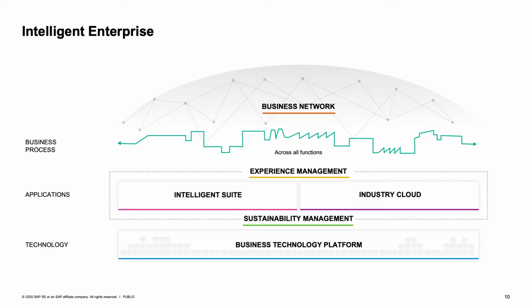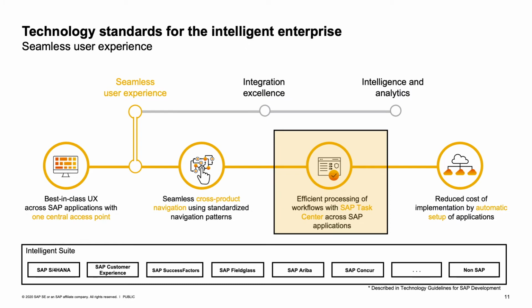Intelligent Enterprise applies advanced technologies and best practices within agile and integrated business processes. This helps them to be more resilient, profitable, sustainable, and become best-run businesses. Let me go through the technology standards for the Intelligent Enterprise.